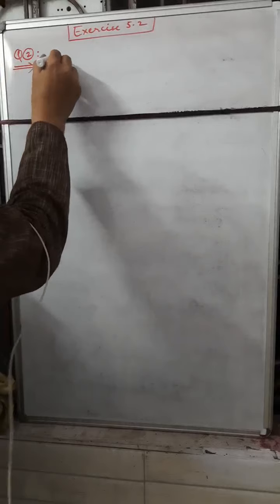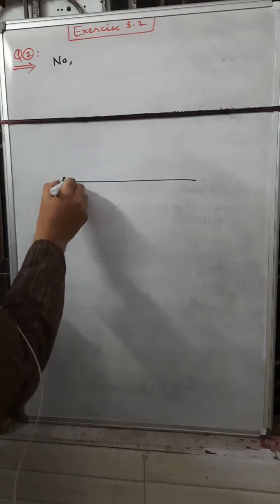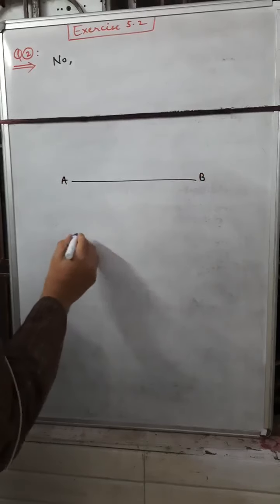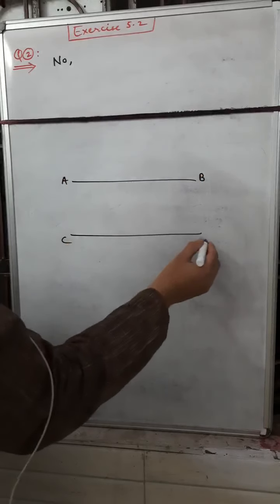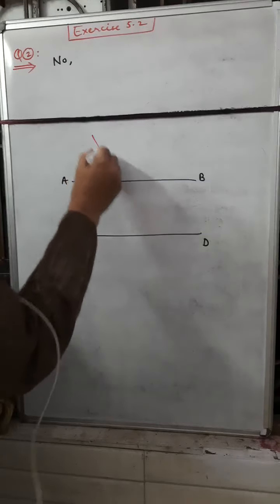The reason is that when two lines are parallel, suppose lines AB and CD are parallel, and one line intersects both of them.